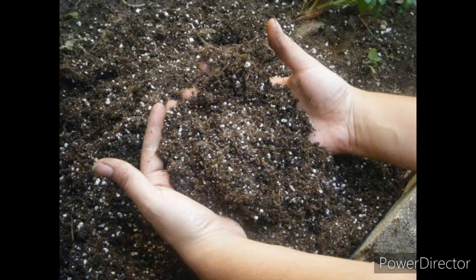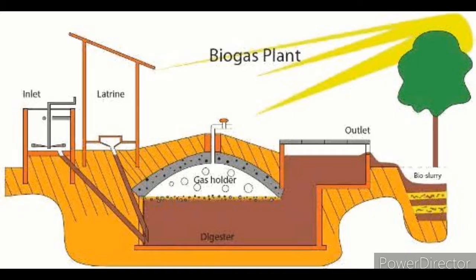The sewage plants in big cities, where the human excreta is decomposed by the sewage bacteria, and the inflammable gas produced in the process is collected for the cooking purpose.